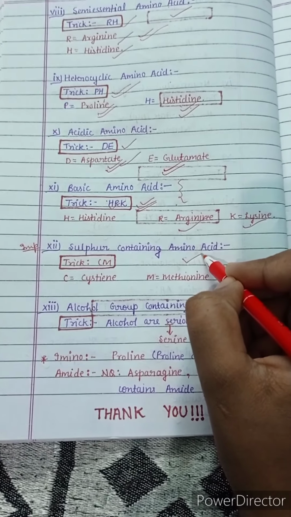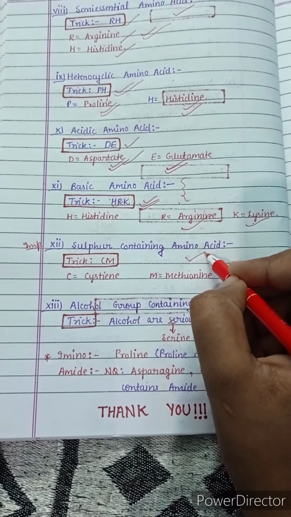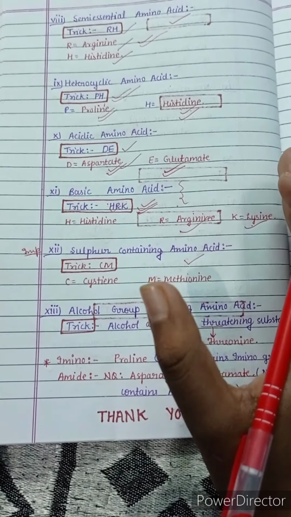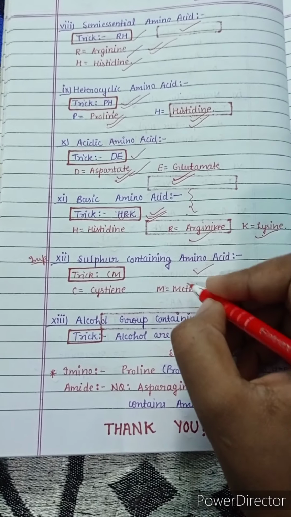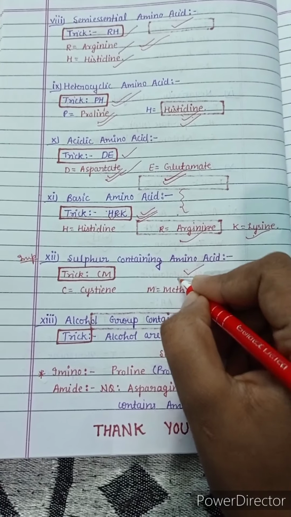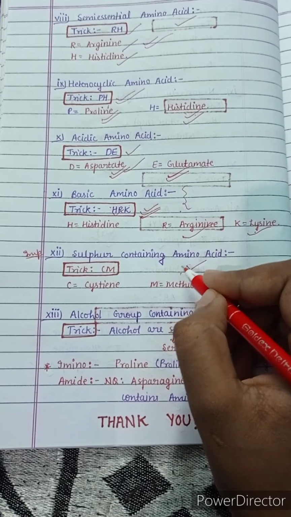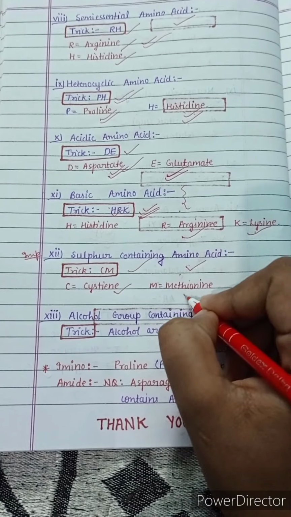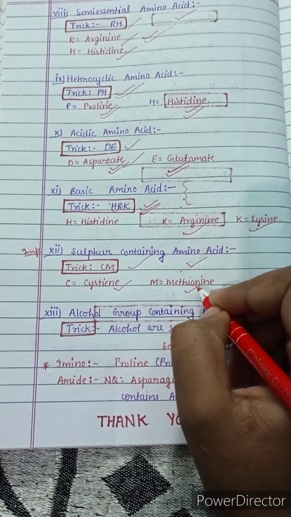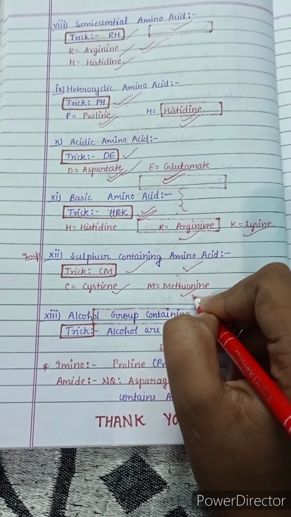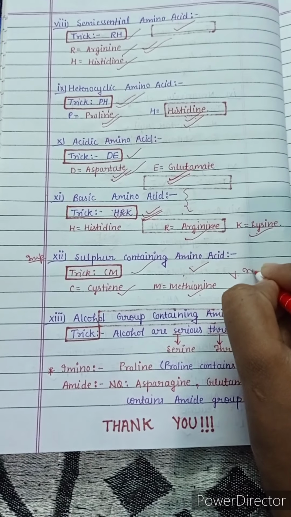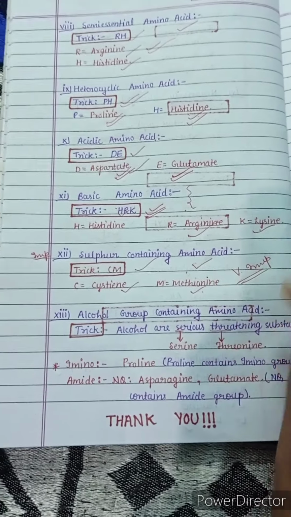This is a very important question which is asked every year, and it has also been asked in previous year questions. So you have to focus here: the amino acids which contain the sulfur group are CM. C means cysteine, M means methionine. So cysteine and methionine are the only two amino acids which contain the sulfur group. Very important for your exam.